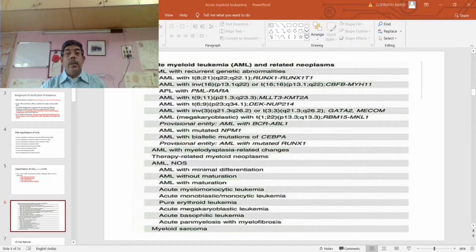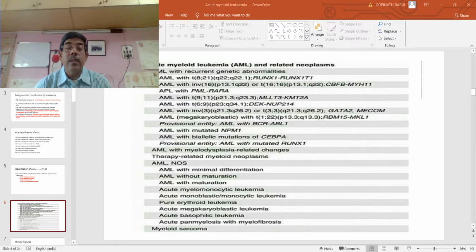This is the detailed classification of acute myeloid leukemia based on cytogenetics. You can see the three important cytogenetics, that is translocation 8;21, inversion 16, and acute promyelocytic leukemia, that is PML-RARA translocation. Second, that is AML with myelodysplastic changes.